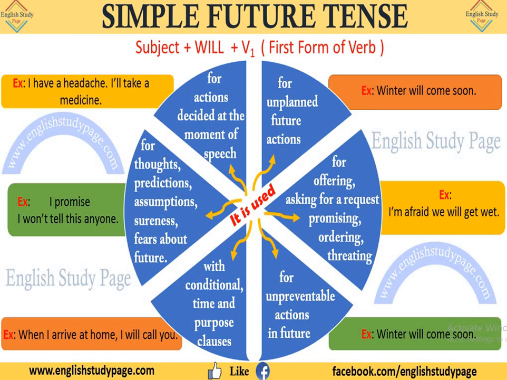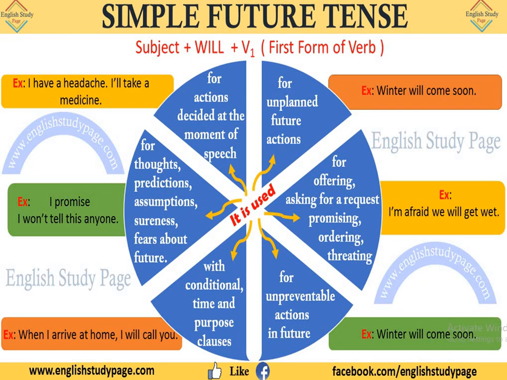Next is for unpreventable actions in future. Something which we cannot prevent. ठीक है, जो हम prevent ही नहीं कर सकते हैं. Winter will come soon. We are not going to prevent this action. इसको हम नकार नहीं सकते, right?